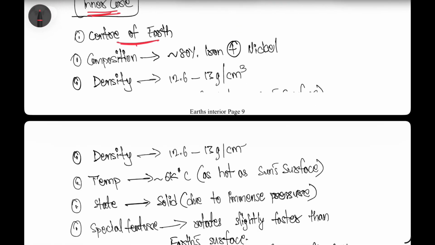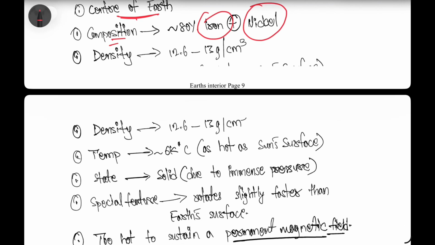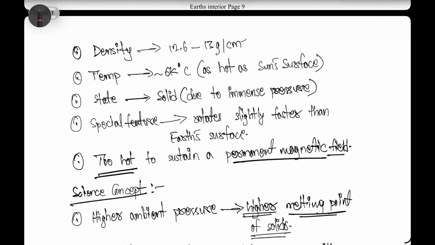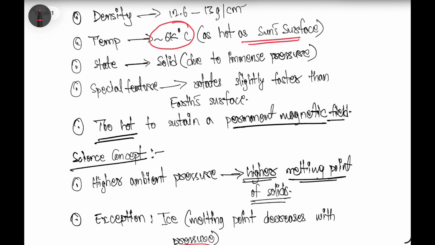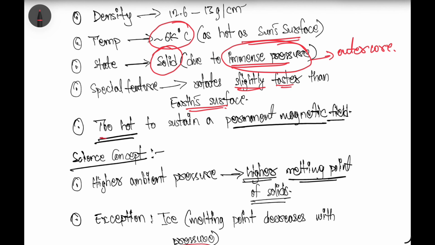Fine. And finally, we are understanding the inner core. It is the center of the Earth, and its composition is iron and nickel, and the density is the highest, 12.6 to 13 grams per centimeter cube. The temperature is around 6,000 degrees centigrade, as hot as the sun's surface, and it is solid in nature because of the immense pressure. This pressure is not present in the outer core, because of that only the outer core is liquid in nature. And the special feature of this is that it rotates slightly faster than the Earth's surface, and it is too hot to sustain a permanent magnetic field.